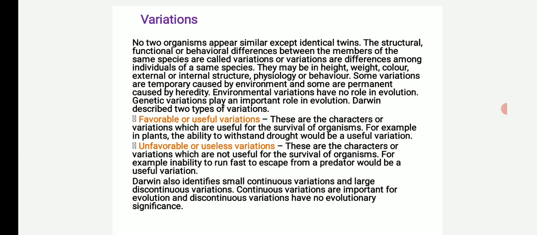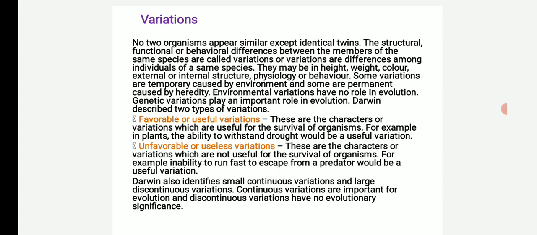Darwin described two types of variations. Number one, favorable variations or useful variations. These are the characters or variations which are useful for the survival of organisms. For example, in plants, the ability to withstand drought would be a useful variation.